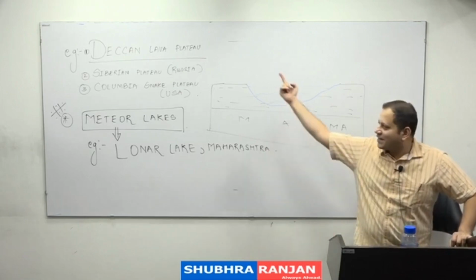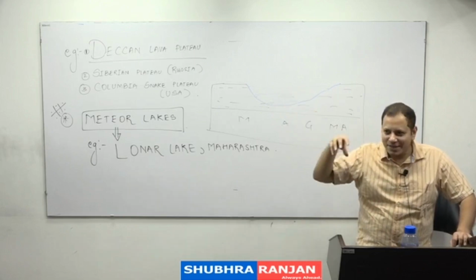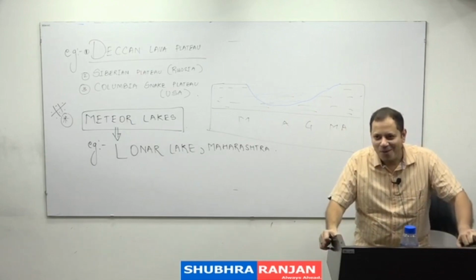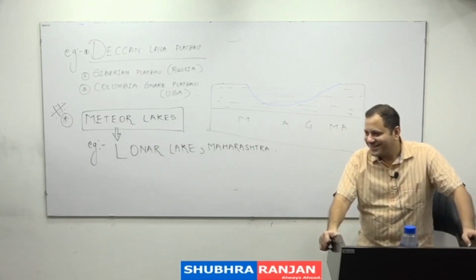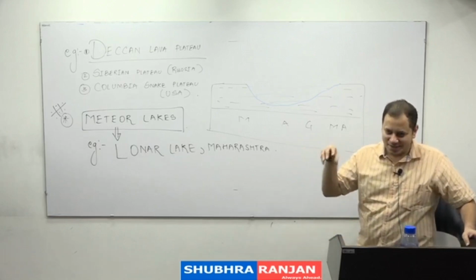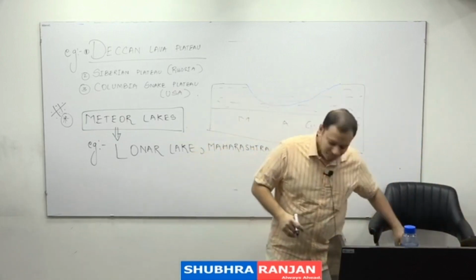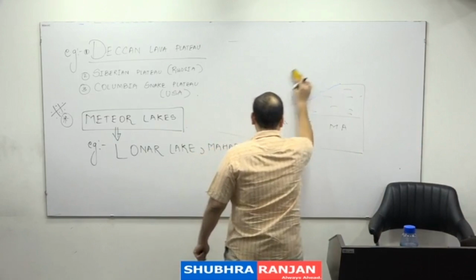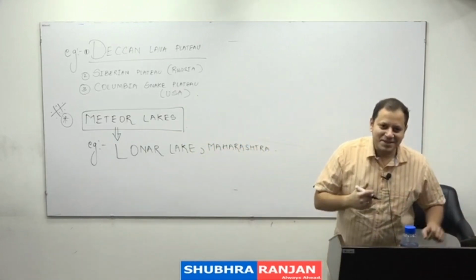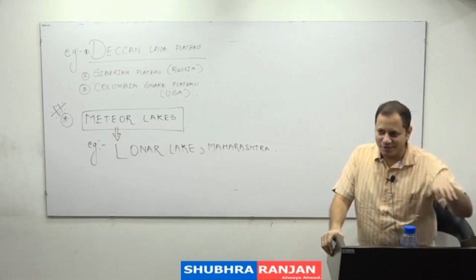So you understand why Deccan lava plateau is mostly in Maharashtra? Because meteor impact सबसे ज़्यादा इंडिया में कहाँ हुआ? On महाराष्ट्र. और तब इंडिया कहाँ पे था? India was near Africa. India was somewhere in the southern hemisphere. You will understand that today. आज इंडिया कहाँ पे है? In the northern hemisphere. That means, can I say India is moving, sliding forwards?